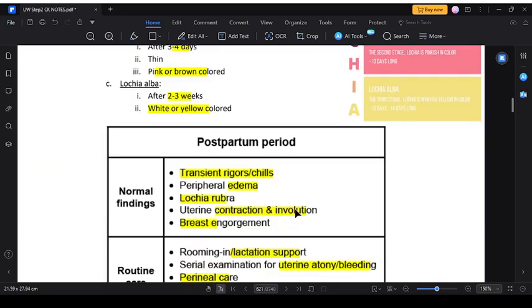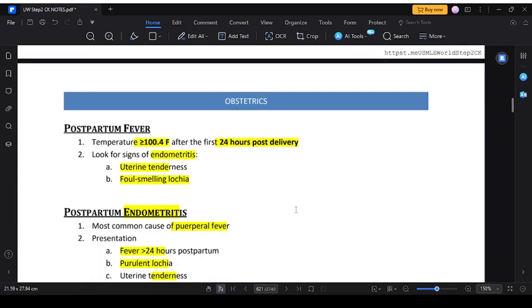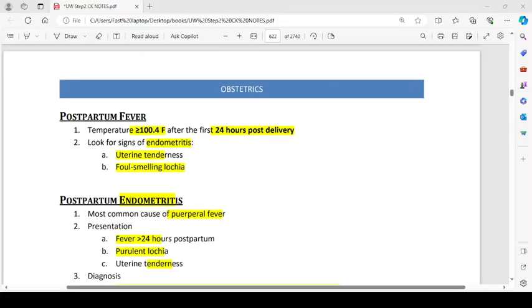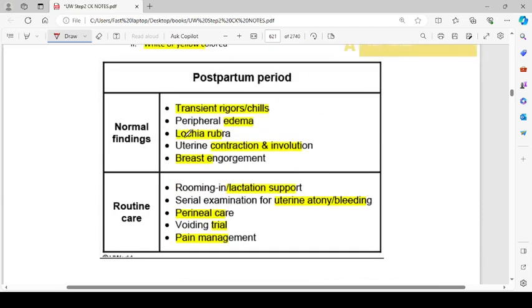Okay. So then we have the next thing, that is postpartum fever. In postpartum fever, temperature is more than 100.4 degrees Fahrenheit after the first 24 hours post delivery. I think it is a normal finding, right? They were saying transient rigors, postpartum fever.